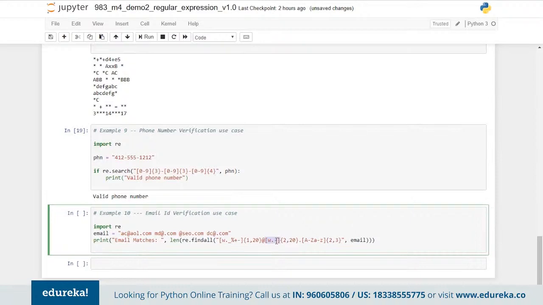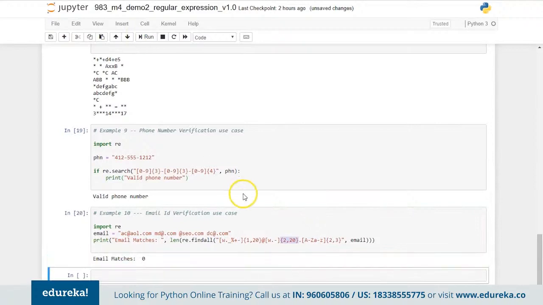Hyphen can be there, underscore is not required, dot can be there, and the characters will be from 2 to 20. And similarly in the domain name, .com, .org or something like that, you can have uppercase, lowercase, anything. You cannot have numbers there. You can have characters minimum 2 and maximum 3. And that's how you will be able to see whether your email IDs are valid or not.